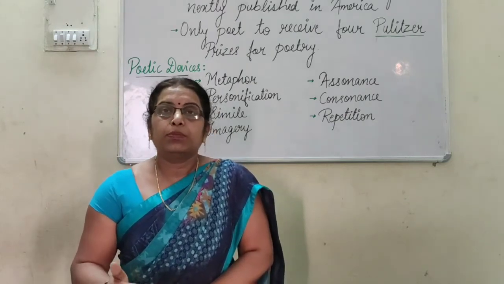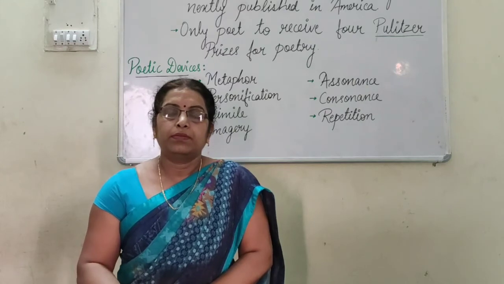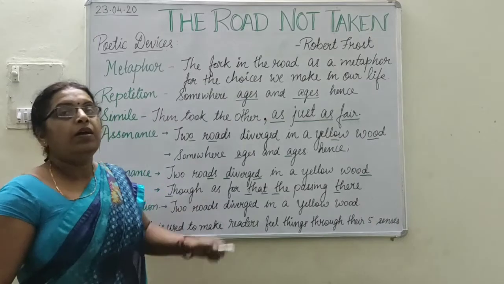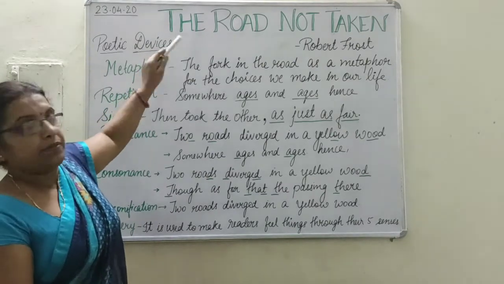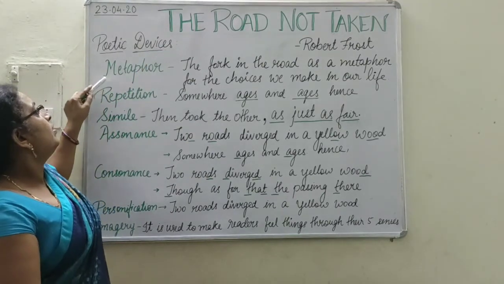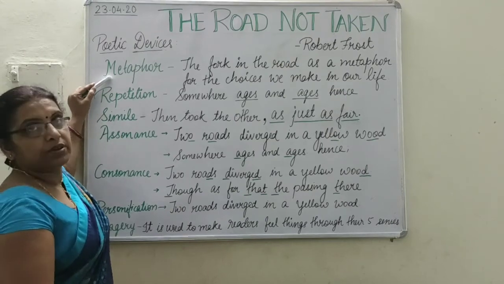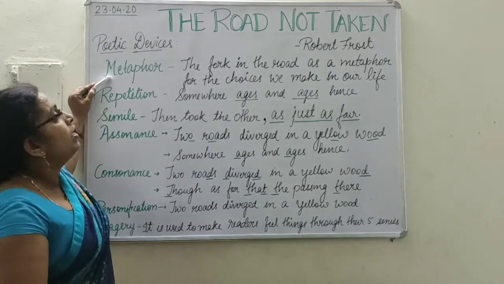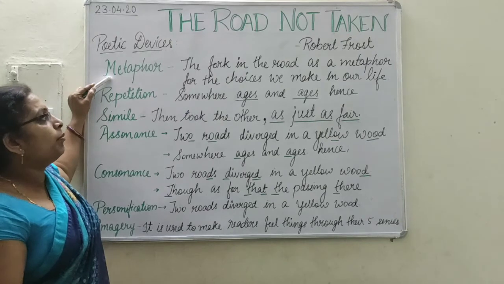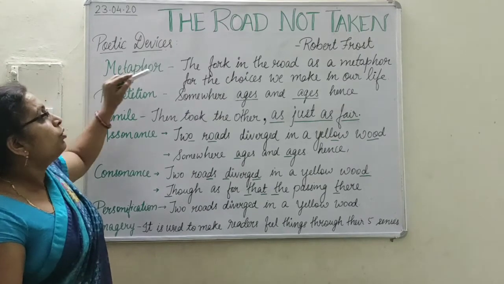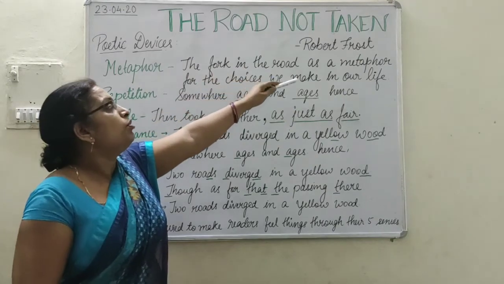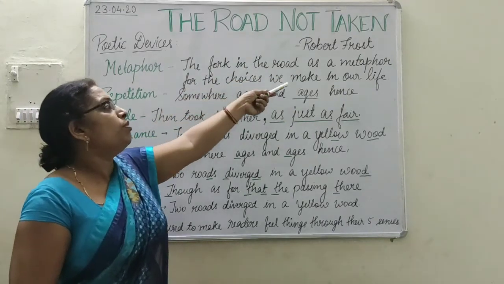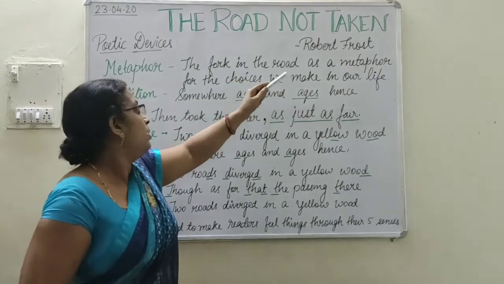poetic devices used in the poem. Now see the poetic devices of the poem The Road Not Taken. First we will see the poetic device metaphor. It is a metaphorical poem. In this, the choices in our life are compared to roads. The fork in the road is used as a metaphor for the choices we make in our life.